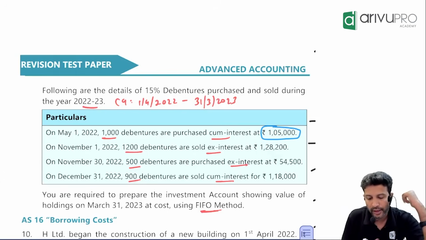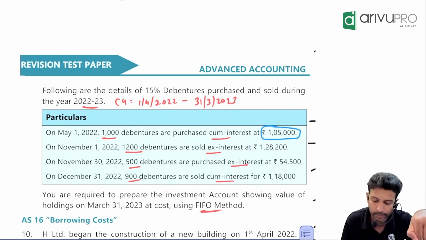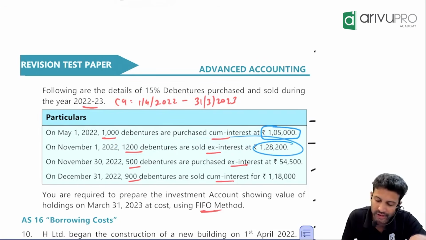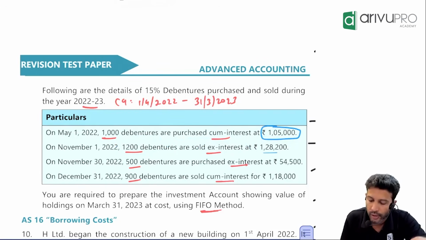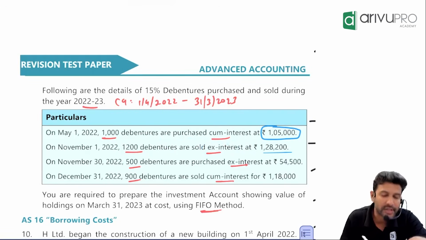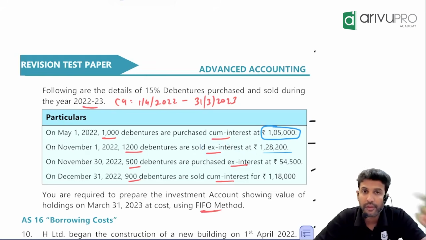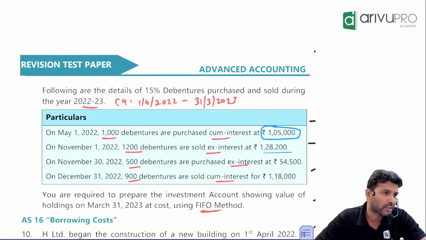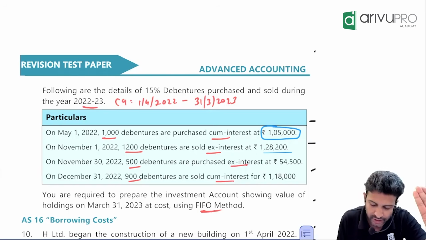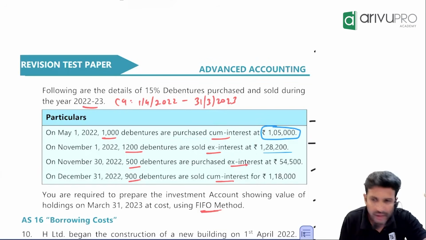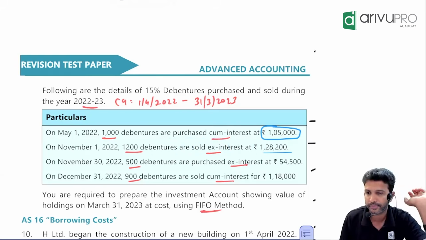1st November 2022, 1,200 debentures sold on what basis? Ex-interest basis. What is the selling price? 1,28,200. Ex-interest means what? Here we have sold, so the selling price excludes the interest. Is interest not there or is interest there? Interest is there, but it is not included in the selling price. That's what ex-interest means.